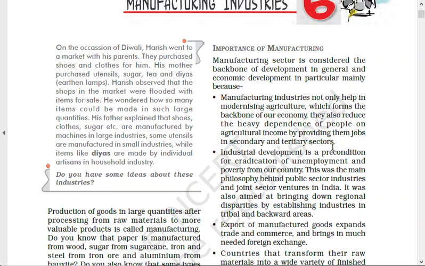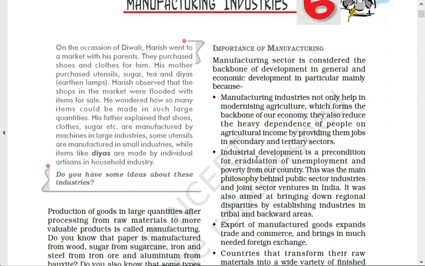Because if they consume more goods, manufacturing units will produce more, which means more employment, more raw material, more storage, more transport facilities and more shops will be required. So this is how the wheels of the economy run. Everybody benefits: the secondary sector, the tertiary sector and the primary sector, because of industries and employment.